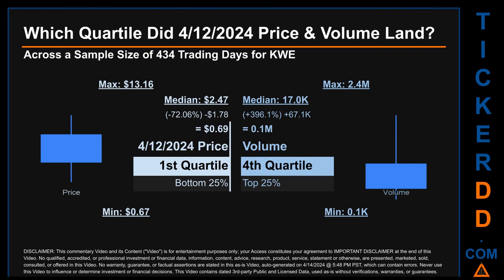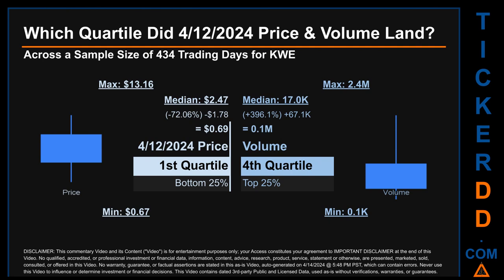The day's volume landed within the fourth quartile, marking it within the top 25% of all sampled daily volume, which saw a max daily volume of 2.4 million and a minimum of 0.1 thousand. Quartiles tell us about the spread of a data set by breaking that data set into quarters, just like how the median breaks the set into half.